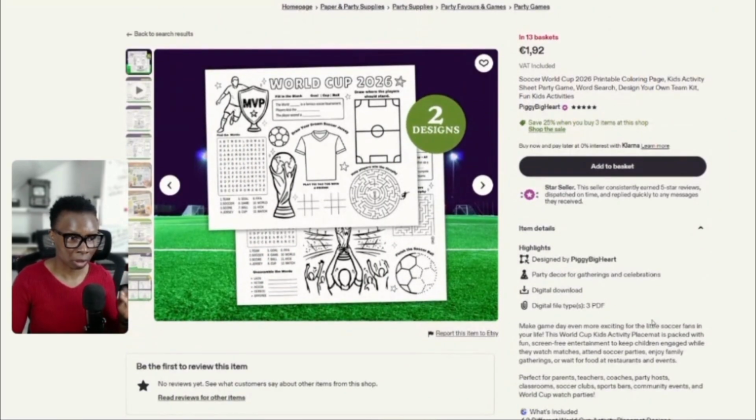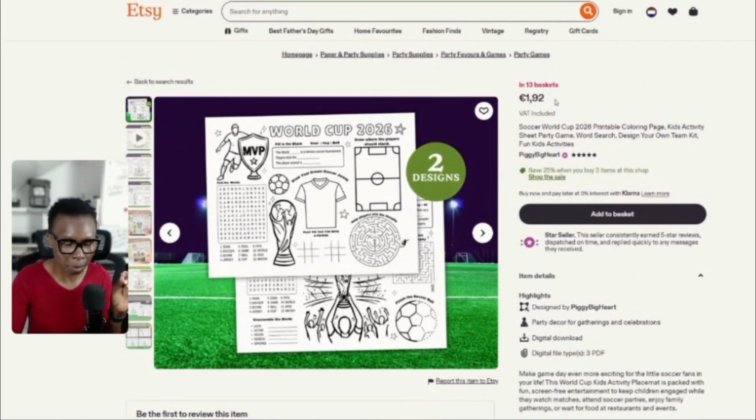Okay, now, like I said, look at these coloring pages. This is literally just 3 PDFs and it's sold for this amount. At the time of making this video, this product is in demand, as you can see, because there are 13 of these in the basket. That means 13 people have put this product in their basket and they are ready to buy it. This is also the same for this product.